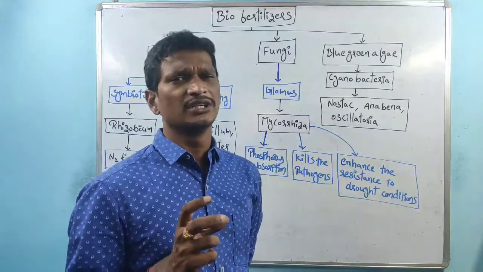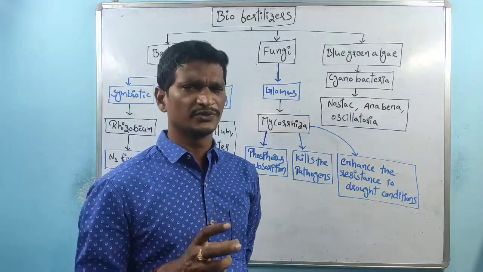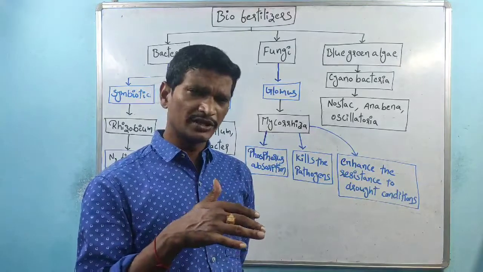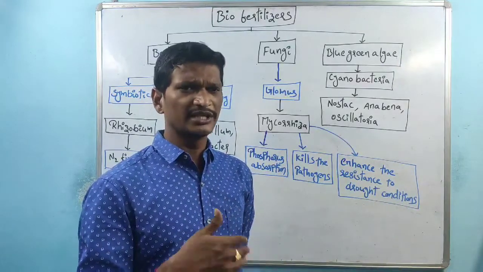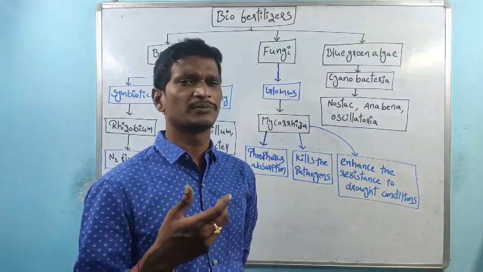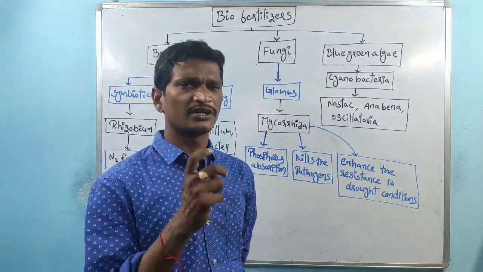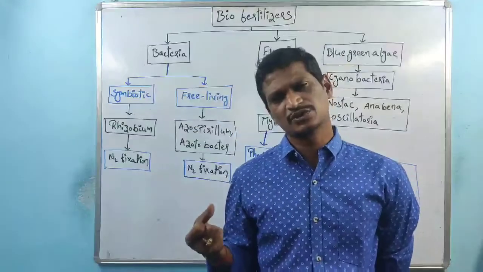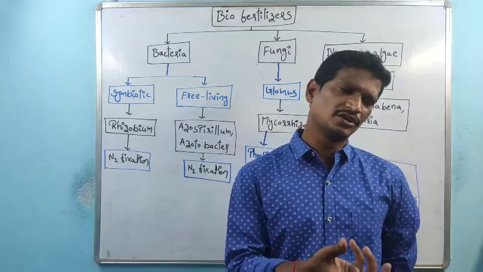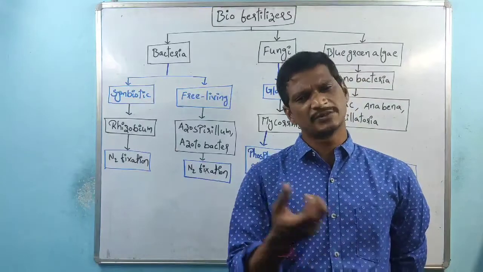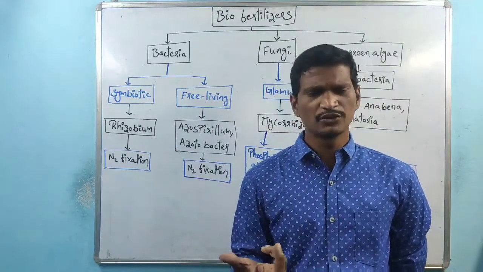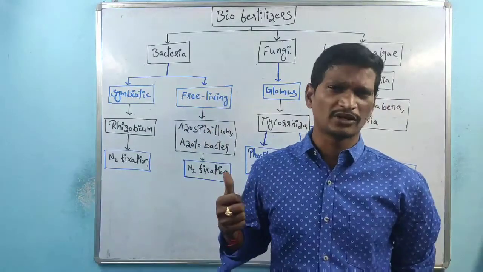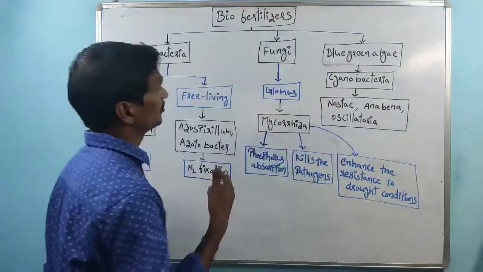These are the nutrients present within the soil. When the plant absorbs those nutrients, nutrient depletion takes place in the soil. The refilling process, also called the replenishing process, is done by some microorganisms. Once the plants absorb the nutrients from the soil, there is definitely a deficiency, and the refilling is done by these microorganisms. So these are called biofertilizers.